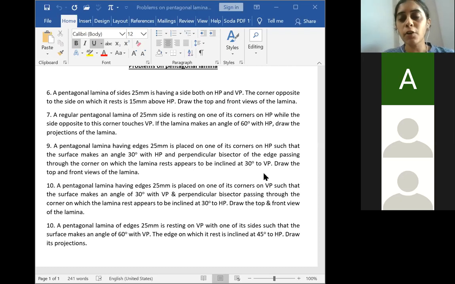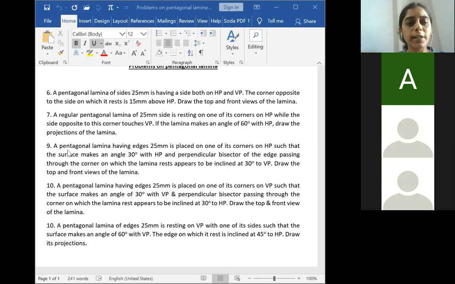In examination, what a student does, he reads all the questions thoroughly. Okay, he tells, okay, everything is given. It is a problem on perpendicular bisector. Okay, let me determine the beta angle. They will forget to see whether it is directly inclined to HP or it appears to be inclined. That he has to read properly. If he goes wrong in reading this, then you will end up determining the beta angle, then the marks for the third stage will be ruined. Okay, so please, you should be aware enough.